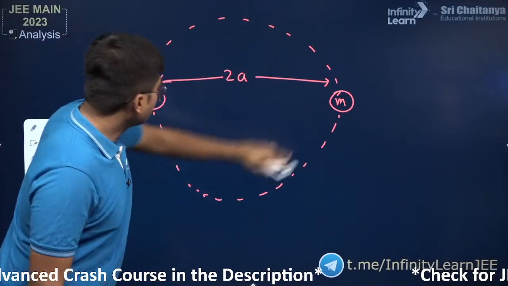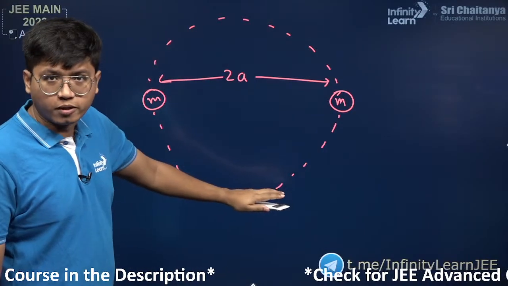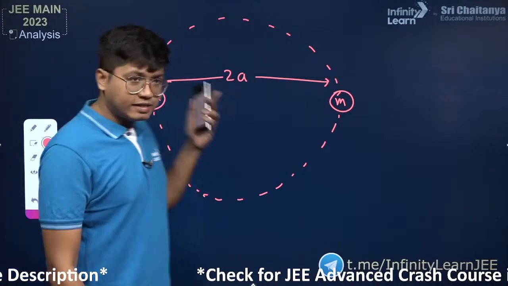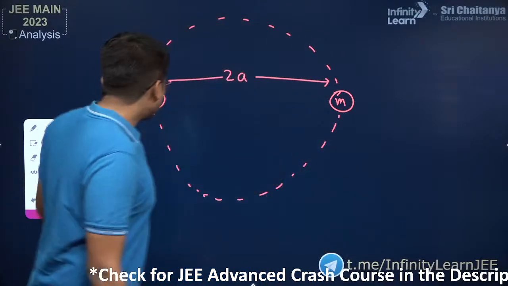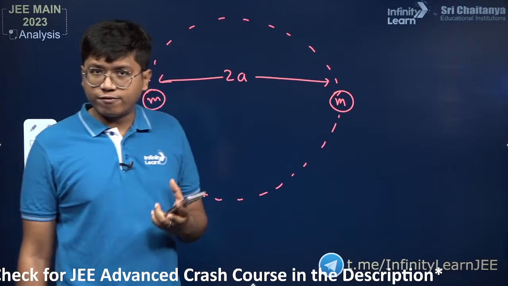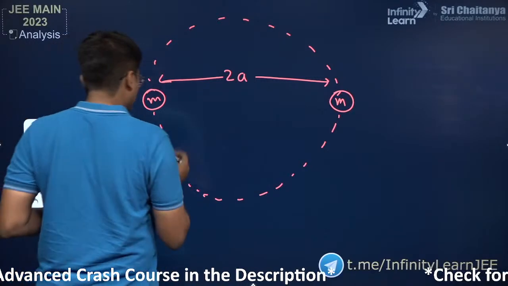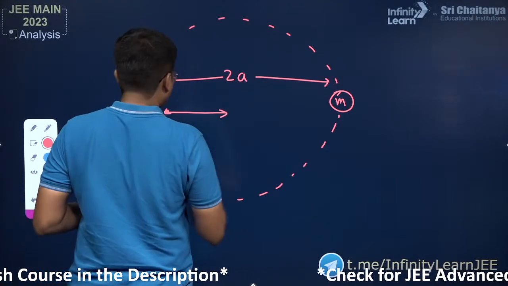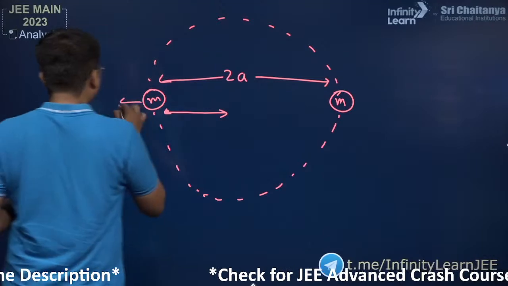So anyway, over here we have them moving in a circular motion. In this circular motion, they need a centripetal force to pull them towards each other, because while turning, the centrifugal force is acting outwards, so it has to be balanced by the centripetal force. Now what can provide the centripetal force? The centripetal force can be provided by the force of gravity, because the other mass would be pulling it.